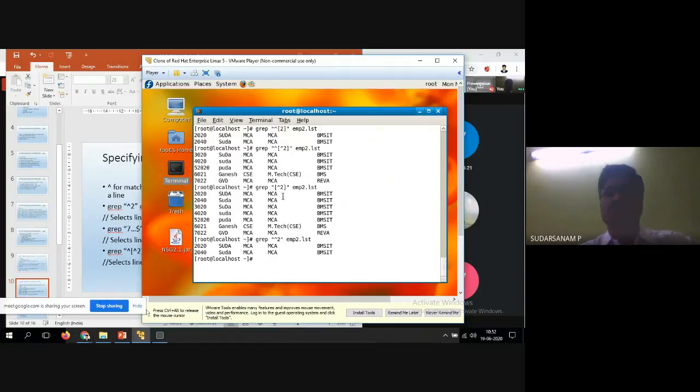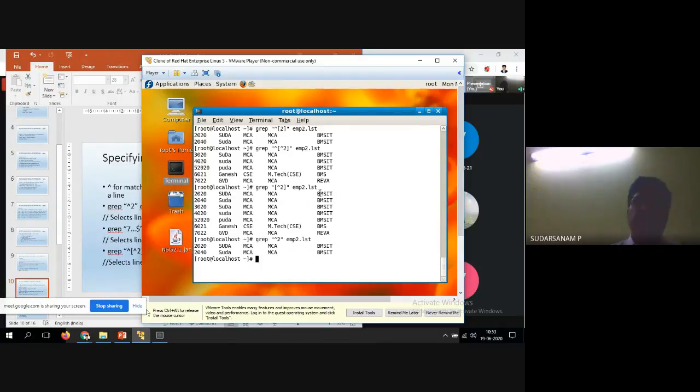cap symbol. So if you give it within the square bracket, what will happen? Even in between, wherever you find 2, it is found and displayed. Here 2 is displayed, here 2 is displayed. So even in between, 2 will be displayed if you give it in the square bracket. But without the square bracket, if you give the cap symbol, it only starts with 2.